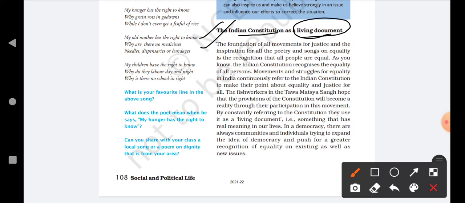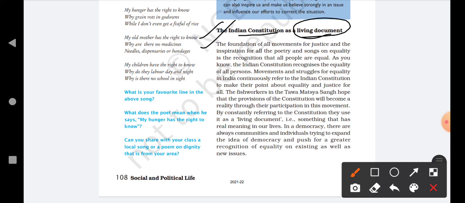As you know, the Indian Constitution recognizes the equality of all persons. As we also know, the Indian Constitution gave emphasis on equality of all people. There is a fundamental right in the Indian Constitution, and that fundamental right is the right to equality. So our constitution has emphasized that people should be treated equally.